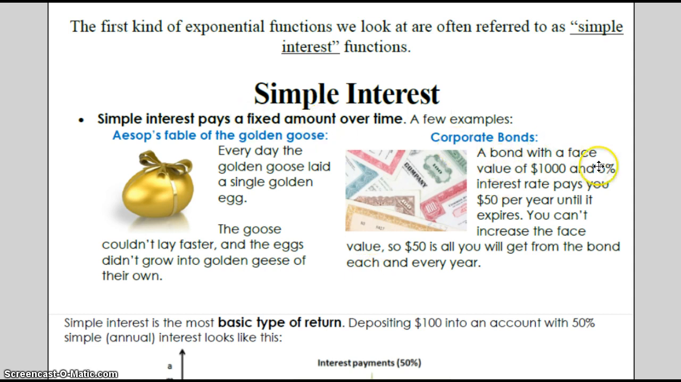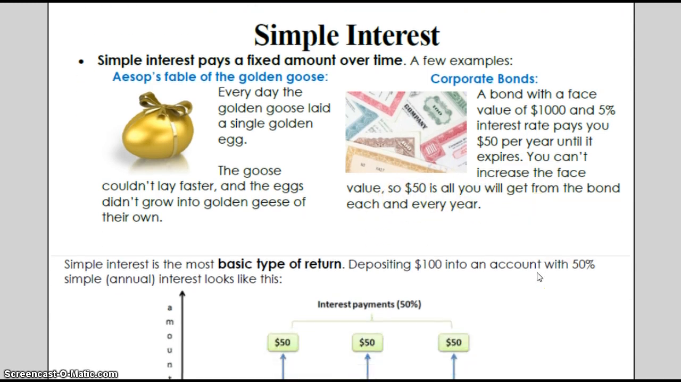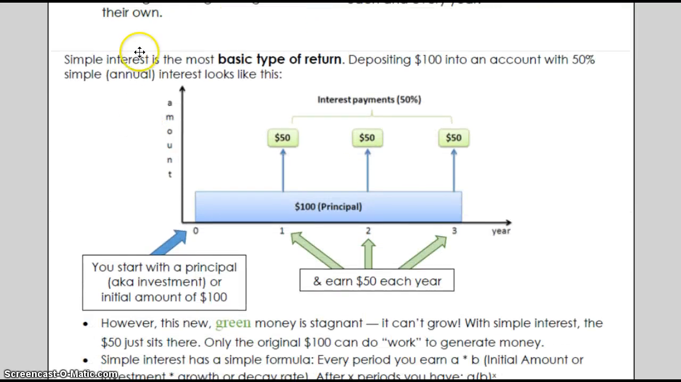Corporate bonds. So a bond with a face value of $1,000 and a 5% interest rate pays you $50 per year until it expires. You cannot increase the face value, so that $50 is all you will get from the bond each and every year. So simple interest is the most basic type of return.